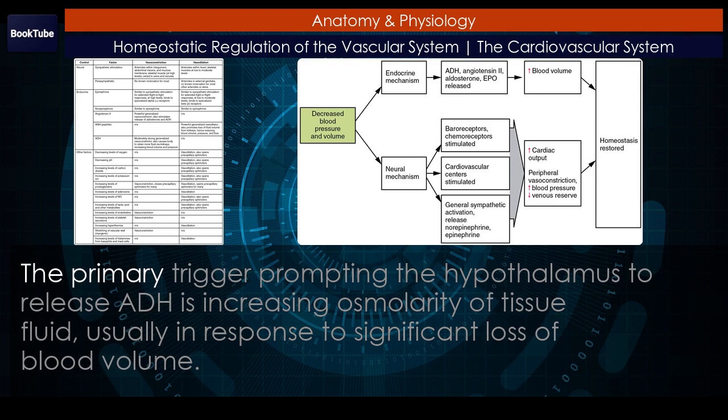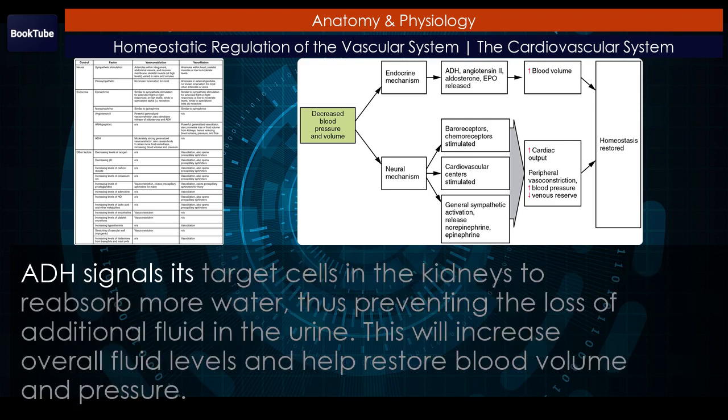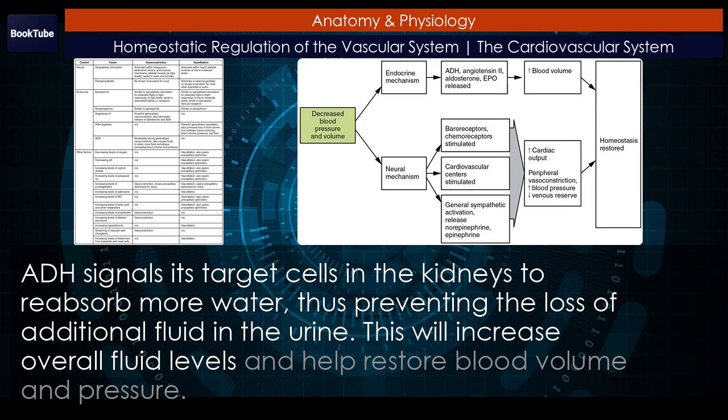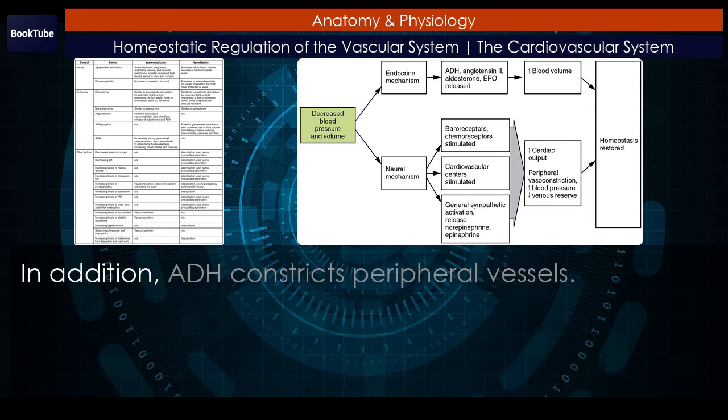The primary trigger prompting the hypothalamus to release ADH is increasing osmolarity of tissue fluid, usually in response to significant loss of blood volume. ADH signals its target cells in the kidneys to reabsorb more water, thus preventing the loss of additional fluid in the urine. This will increase overall fluid levels and help restore blood volume and pressure. In addition, ADH constricts peripheral vessels.